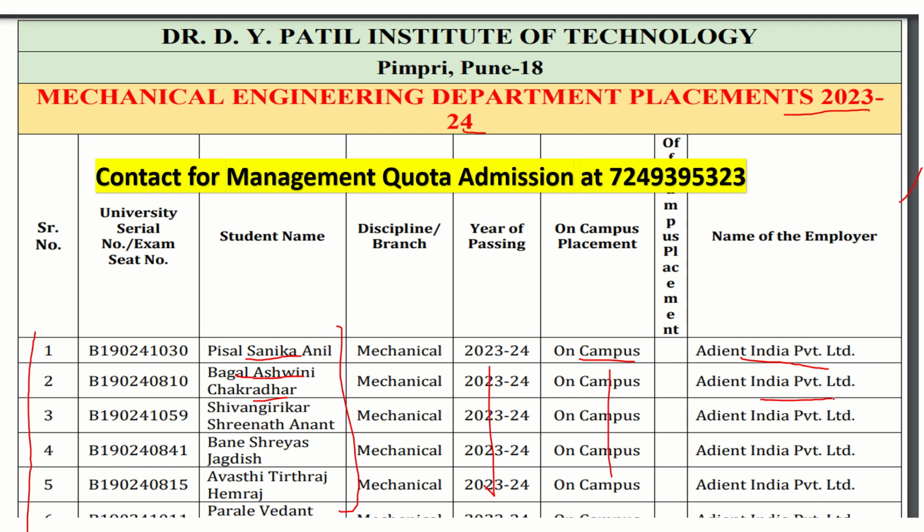You can see here that your minimum package would be at least somewhere around 4 lakh per annum. So I think this is a very good college to take admission. Even if you are scoring less marks in CET and you are not sure that you can take admission here, you can contact this number for the management quota. You can take admission. Okay.